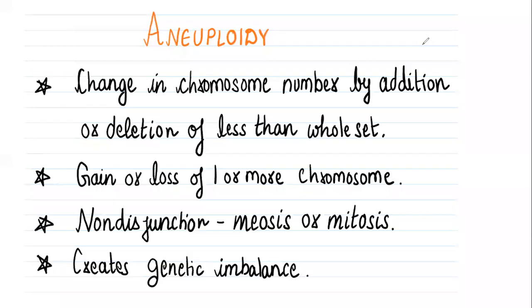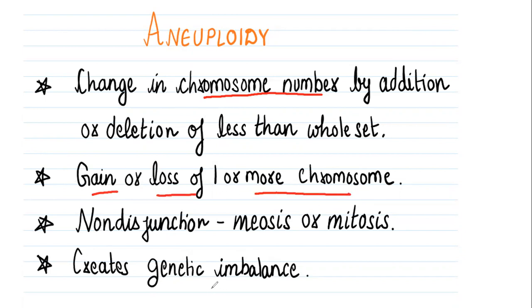Coming to aneuploidy, in this stage, basically there is a change in chromosome number, but not in the chromosome sets. This happens because of addition or deletion in the set. So in aneuploidy, we can see there is a gain or loss of one or more chromosomes.